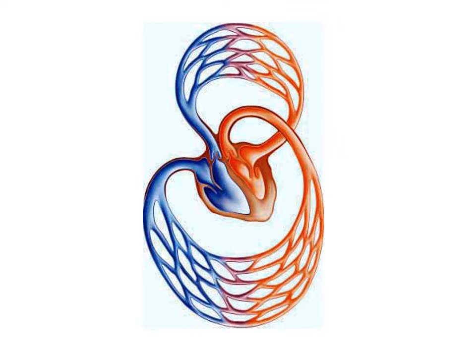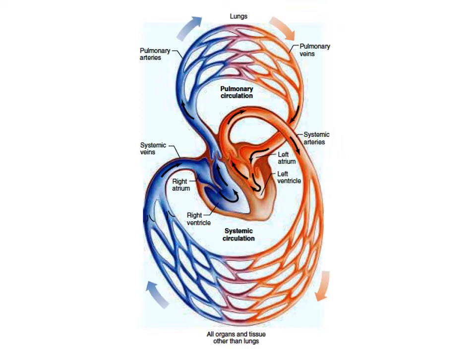One is lesser circulation or pulmonary circulation, another is greater circulation or systemic circulation. So this is the labeling. One supplies the lung by pulmonary artery and vein, and the other supplies the system by systemic arteries and systemic veins. And these are the various portions of these two distinct circulatory trees.